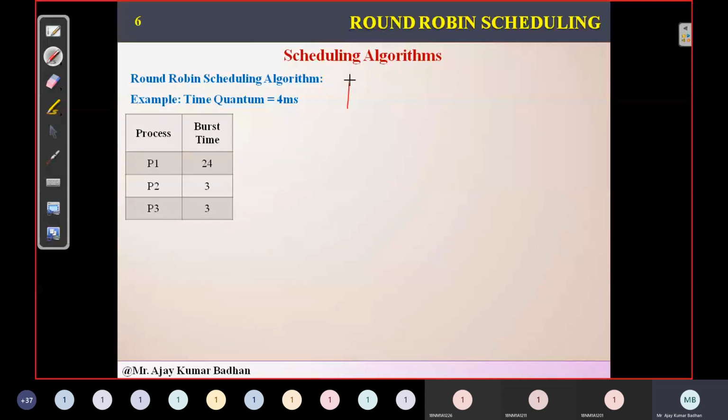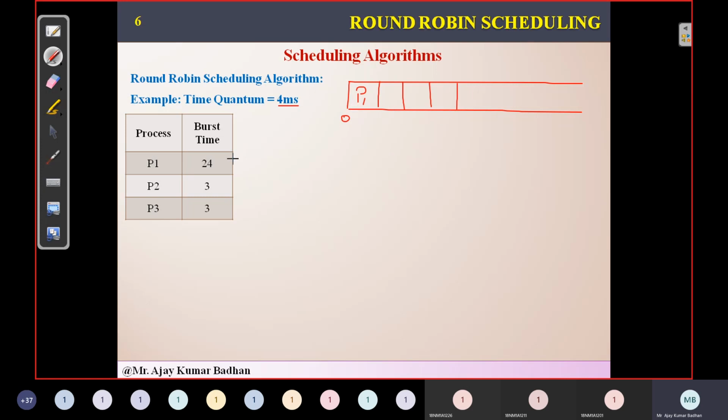So let me explain how it works now. Initially at 0 milliseconds, all of these have arrived. So the process P1 is allocated. Now here we will have a fixed slot. In the previous diagrams, you might have seen a lot of variation, like P1 may be smaller and P2 bigger, depending upon the CPU burst. But here every portion will be of fixed size because we have a time quantum of 4. Whatever slot you take is 4 milliseconds, this is 4 milliseconds, this is 4, so they should be of equal length.